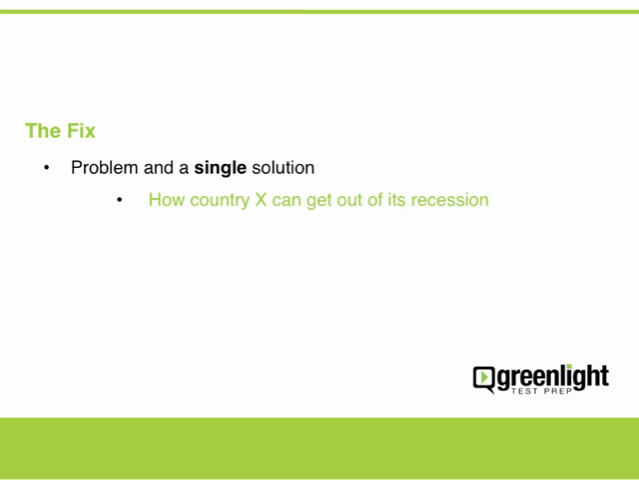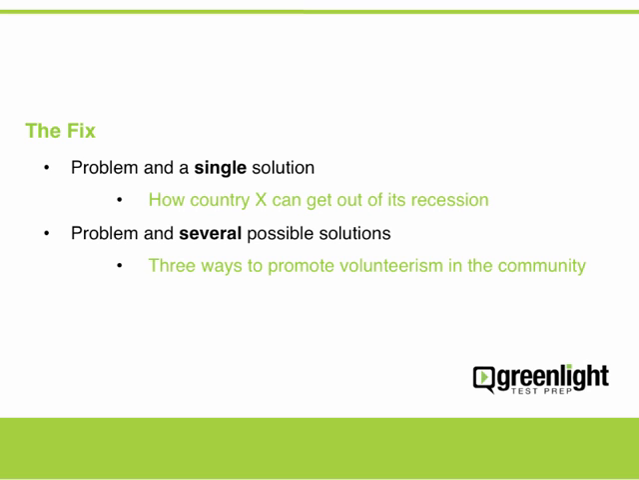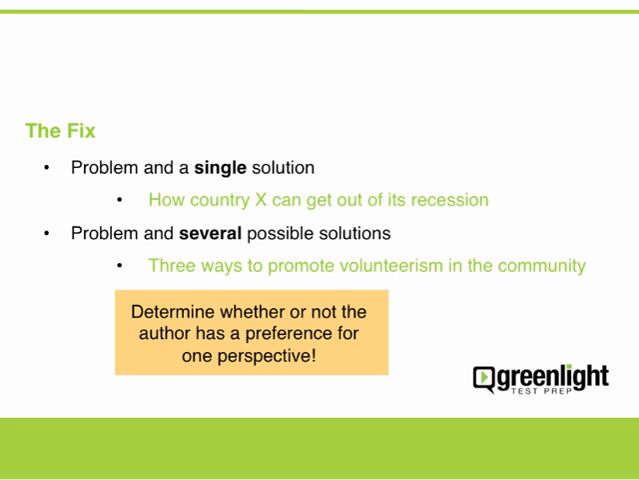The next common theme is the fix. In these passages, the author describes a problem and then provides a single solution to that problem. An example is describing the details of a country's recession and providing a way for the country to get out of that recession. In some cases, the author may offer several different possible solutions to the problem. An example would be outlining 3 different ways to promote volunteerism in a community. Now, for passages where the author provides more than one solution to a problem, be sure to determine whether the author indicates a preference for one particular solution.